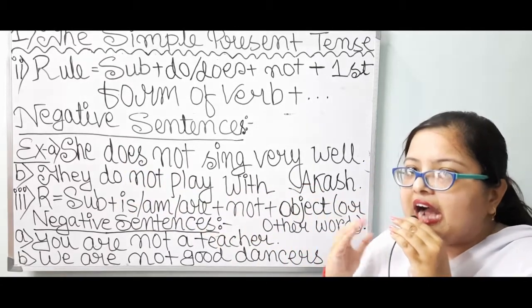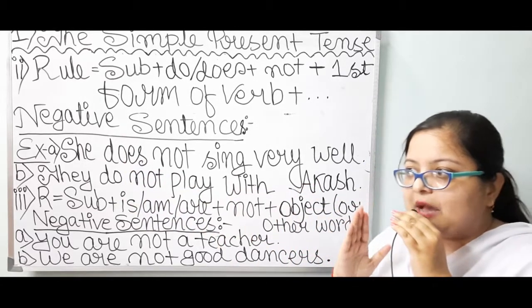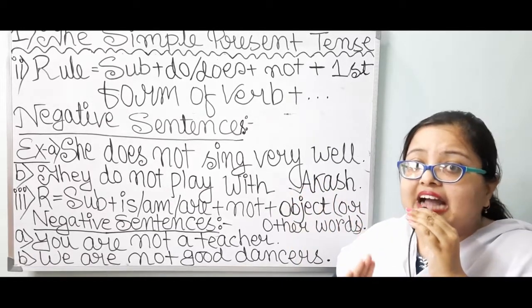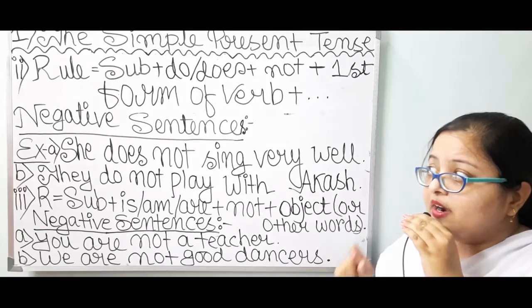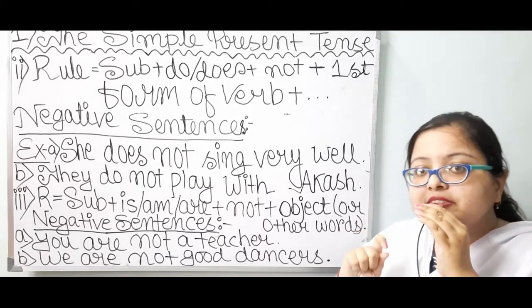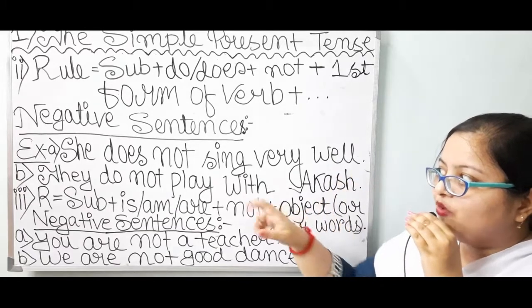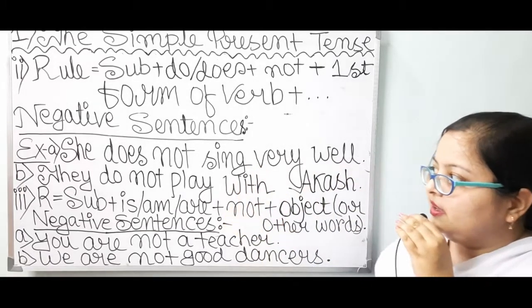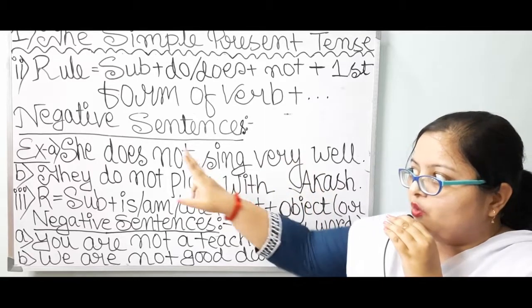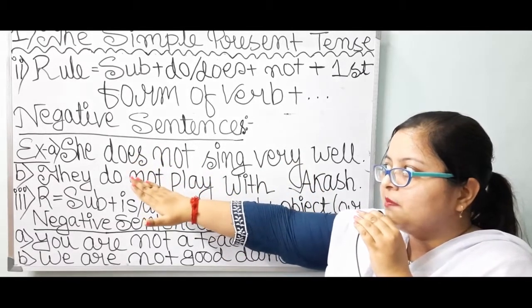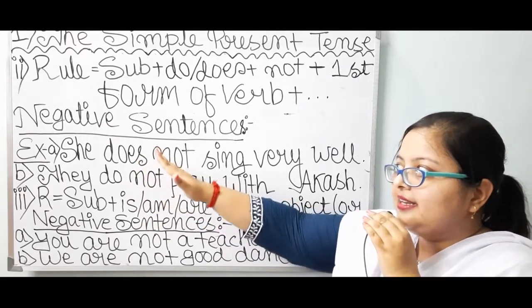With any other subject, or in fact if it is in third person plural number, then we have to take over here do. Now, since the subject is in third person singular number, I have taken does.